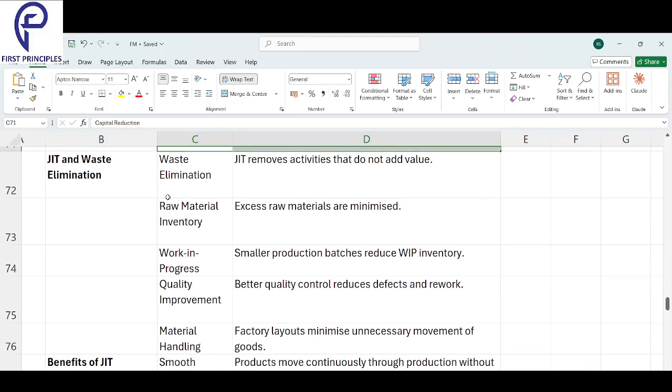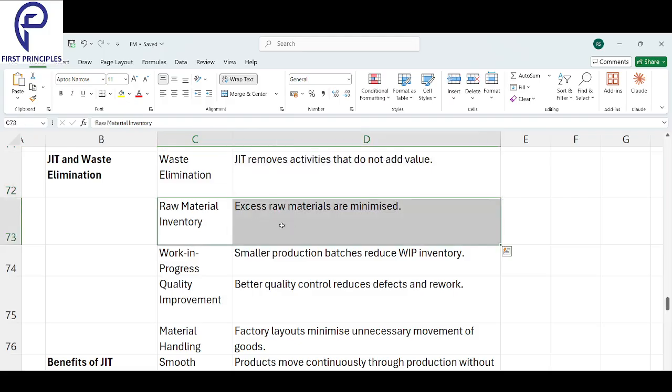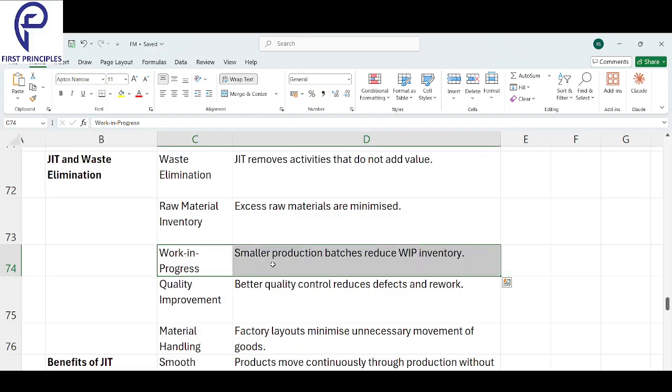Okay. Next we have just in time and waste elimination. The biggest benefit of just in time is that it removes activities that do not add value, totally removes them. Excess raw materials are minimized. Work in progress, smaller production batches reduce. You make in small batches. You never make in large batches now.